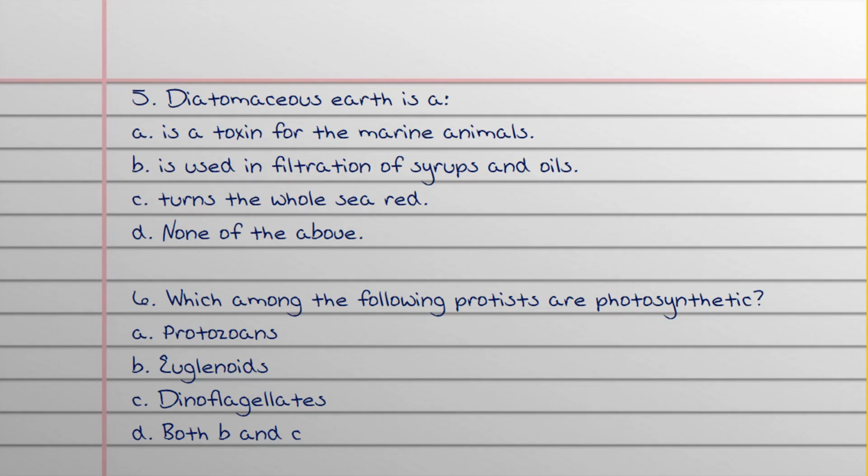Our next question is, diatomaceous earth is a toxin for marine animals? No. Is used in filtration of syrups and oils? Yes. Turns the whole sea red? No. None of the above?